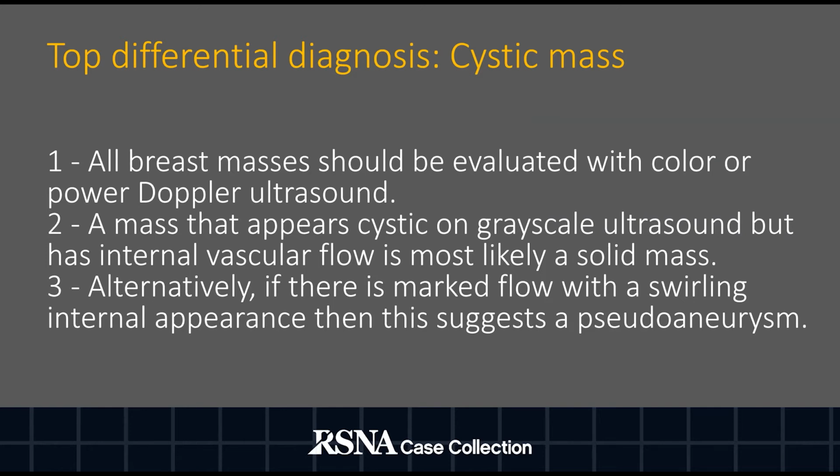All breast masses should be evaluated with color or power Doppler ultrasound. A mass that appears cystic on grayscale ultrasound but has internal vascular flow is most likely a solid mass. Alternatively, if there is marked flow with a swirling internal appearance, then this suggests a pseudoaneurysm.